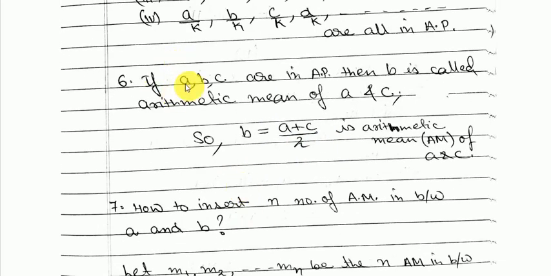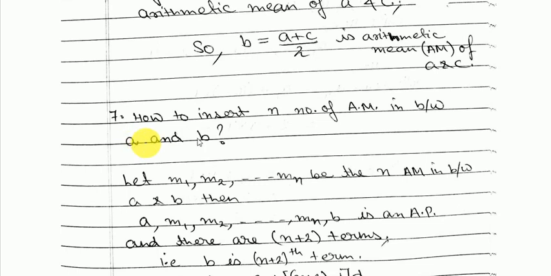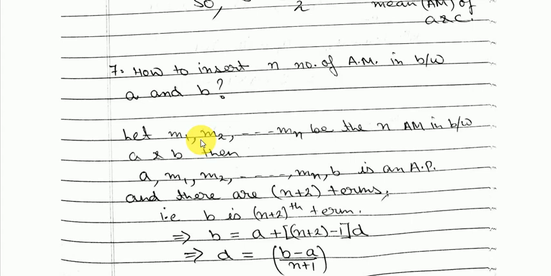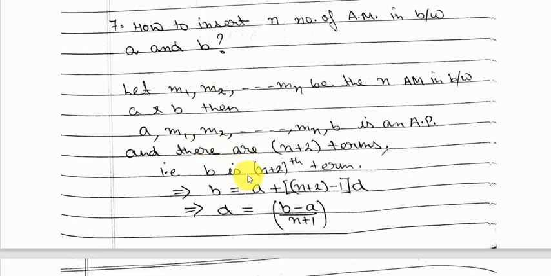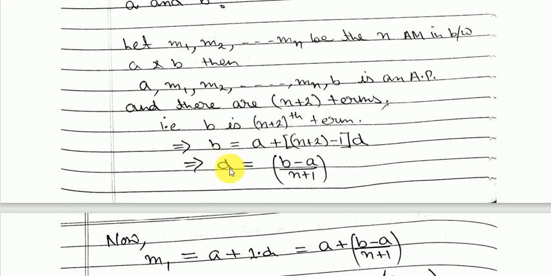When you are given 2 numbers, let's say A and C, and you are asked to find the arithmetic mean, it is easy. You can simply write A plus C divided by 2, so that we get the arithmetic mean of A and C. But suppose you have got 2 numbers A and B, and you are asked to give n arithmetic means between A and B. In that case, firstly we will find D, the common difference.